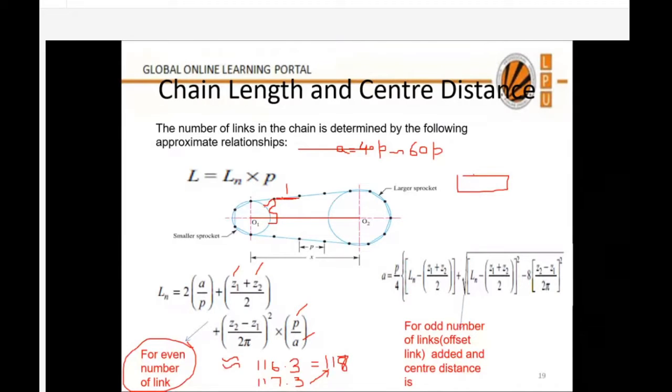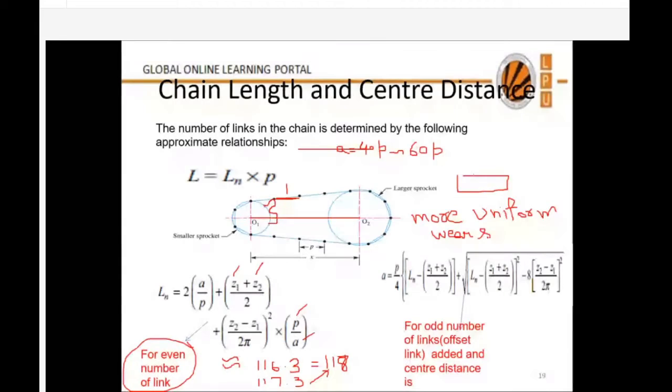Okay, now after coming back to this, the same link will not mesh with the same teeth. If an odd and even combination is there, every time a new link will come in contact with the teeth. This will result in more uniform wear and tear of the chain. We do not want the chain to get worn out at one particular place. We always want that if there is wear and tear, it should be uniformly distributed in the chain.